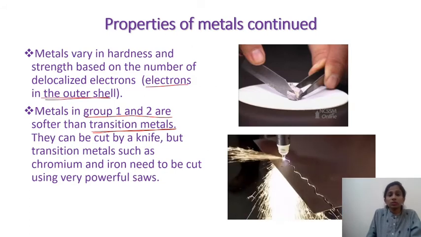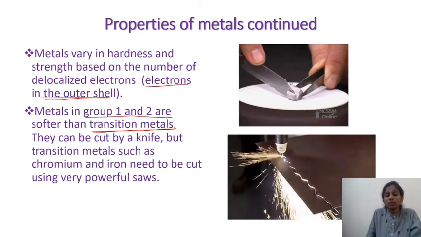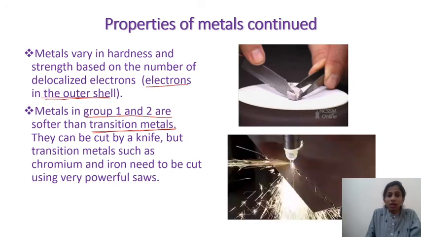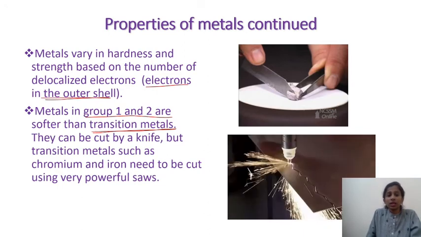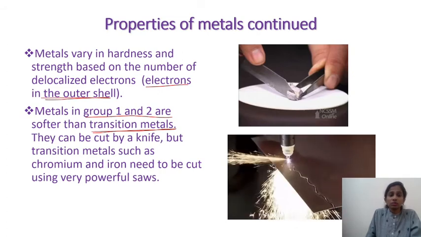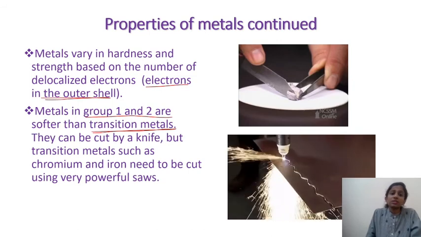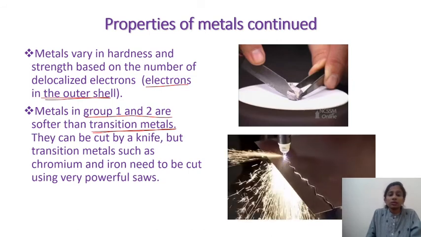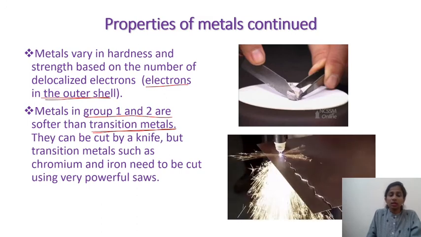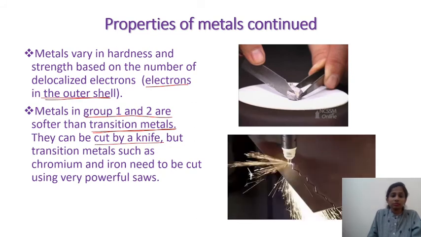As you already know, the more electrons in the outermost shell, the more the strength of the electrostatic force, and that will result in a high melting point, high boiling point, and also hardness. So if you consider all the metals, the strength of the bonds is weaker in group 1 and group 2 metals, so they are soft and they can be cut by a knife.